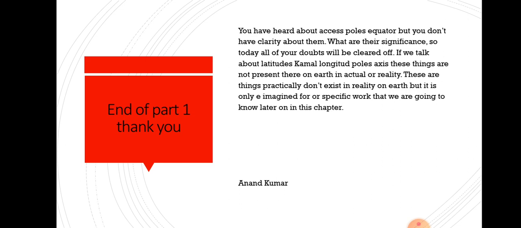So what have we earlier discussed, what is a globe? It is a small miniature or a big miniature. Miniature means a model of the earth, a replica of the earth. The meaning of replica is a model. So that's why the globe is also tilted in that position, 23.5 degrees. So these are the things that practically don't exist on the earth, but are only imagined for specific work, for having a clear understanding about longitude, latitude, time and many more things that we are going to discuss later on in this chapter.